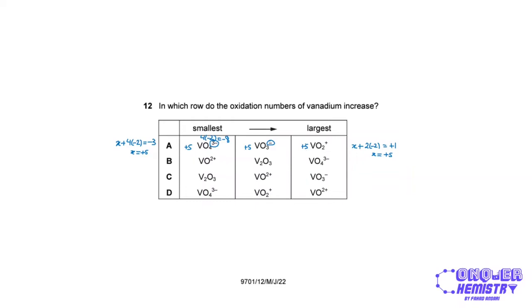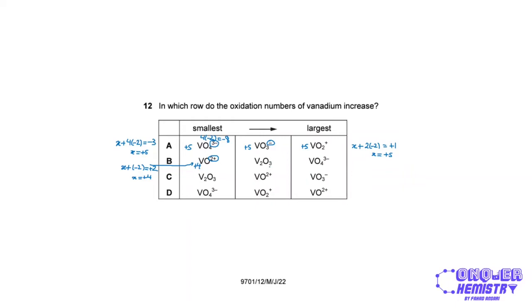Now over here, we have a different ion, VO2 positive, right? We have a 2 positive charge. So if I write the equation for this, it's going to be x plus -2, because we have only 1 oxygen in this case, and this is going to be +2. So x over here turns out to be +4. And over here in V2O3, this is an ionic compound.